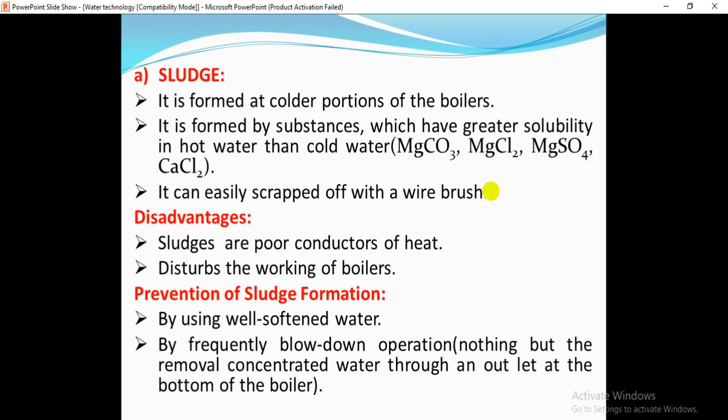These are the compounds responsible for sludge. It can easily be scraped off with a wire brush.